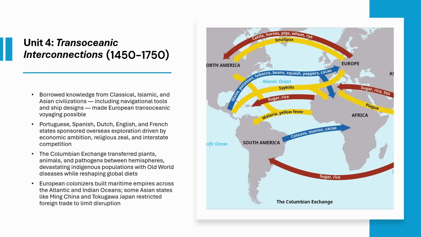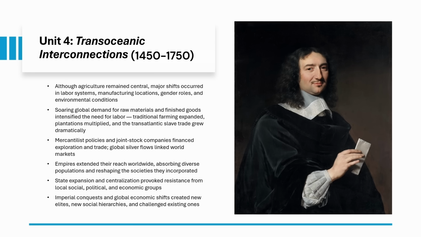Not everyone welcomes the Europeans, though. Ming China and Tokugawa Japan both shut their doors. As empires expand, labor demand explodes. Chattel slavery and encomienda, indentured servitude, and the Incan mita. Silver from Potosi flows through Manila to China and links the entire world economy. Joint stock companies like the Dutch East India Company finance everything.